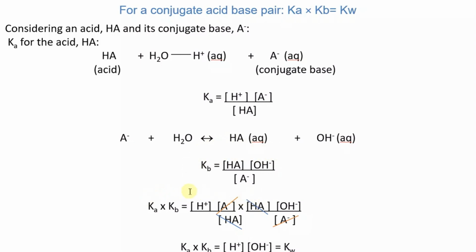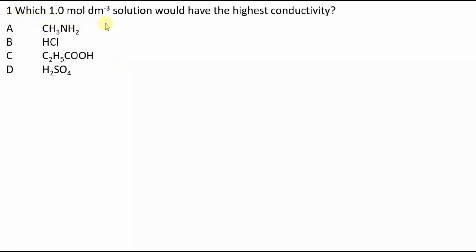If I multiply those two expressions together, if I multiply Ka times Kb, we'll see some things cancel, and I'm left with Ka multiplied by Kb is the concentration of hydrogen ions multiplied by the concentration of hydroxide ions, which is Kw. Some questions based on past paper questions I've seen over the years to end with.